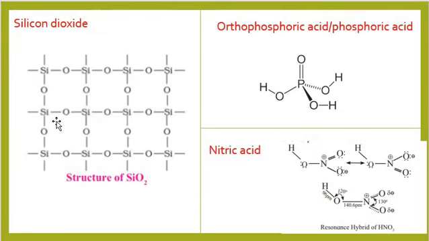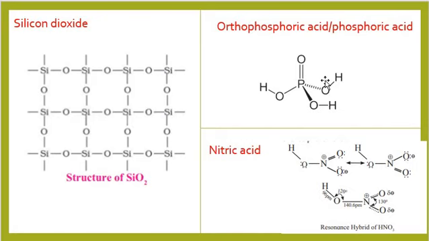Now silica or silicon dioxide. Silicon dioxide is commonly known as silica. It is found as quartz, cristobalite, and tridymite. These are the different crystalline forms of silica. These are interconvertible at suitable temperature. Silica is a covalent three-dimensional network solid in which a silicon atom is covalently bound in a tetrahedral manner to 4 oxygen atoms. You are seeing in the structure here. The crystal contains 8 membered rings having alternate silicon and oxygen atoms.